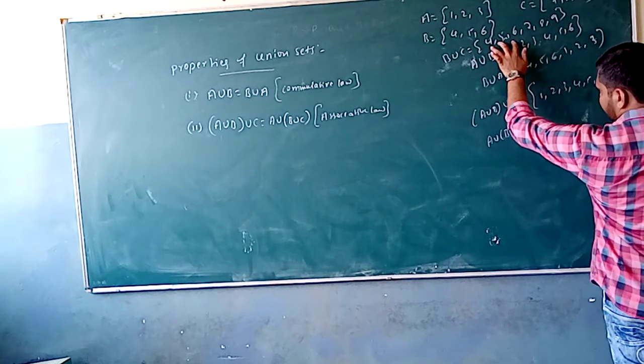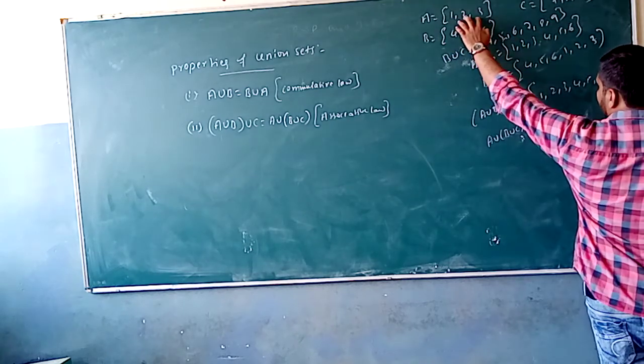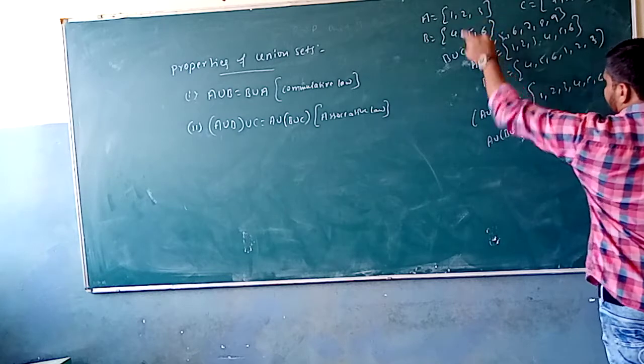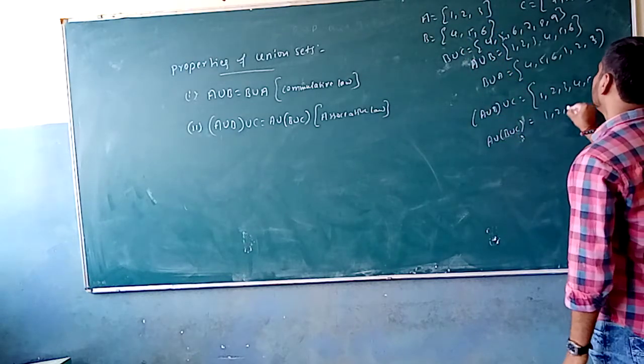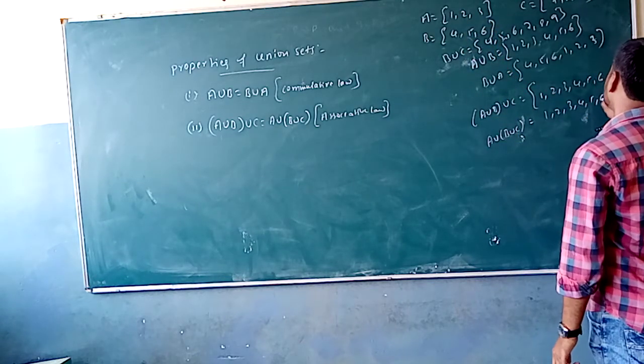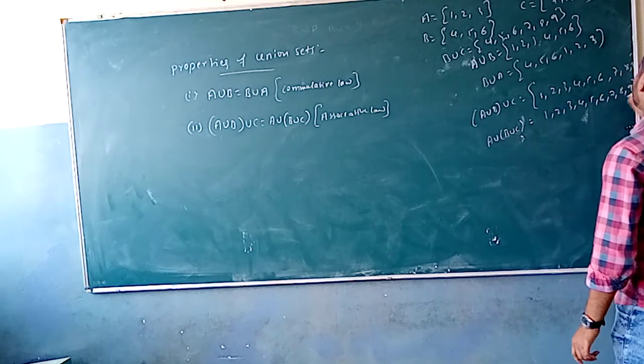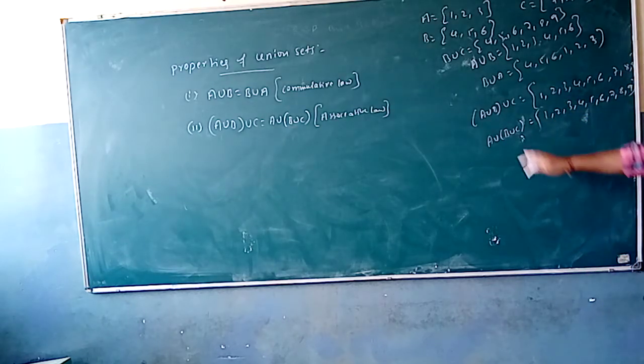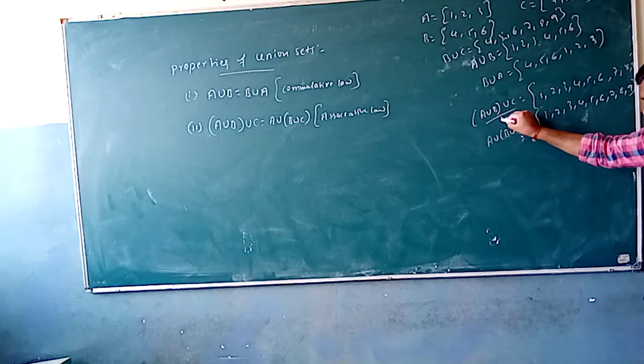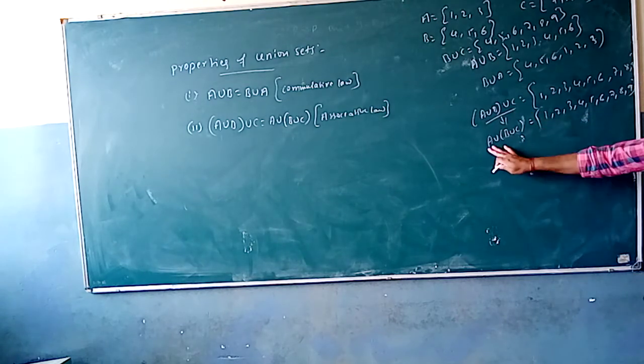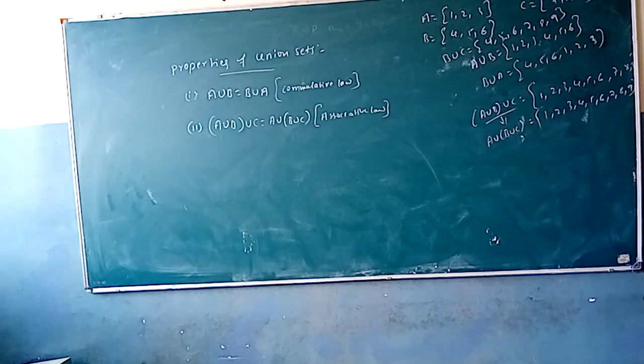Now I am applying the union on these sets by using the set A. Then it is going to be 1, 2, 3, 4, 5, 6, 7, 8, 9. Again, the element which is present in A union (B union C) is also present in (A union B) union C. Then we can say that under the union set, the associative law is also going to be satisfied. So we can say that A union (B union C) is nothing but (A union B) union C.